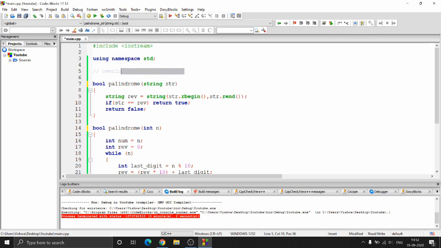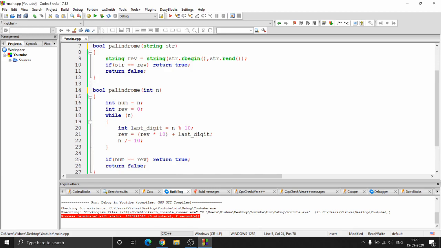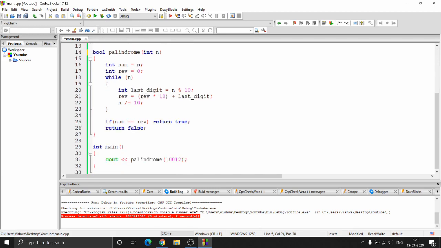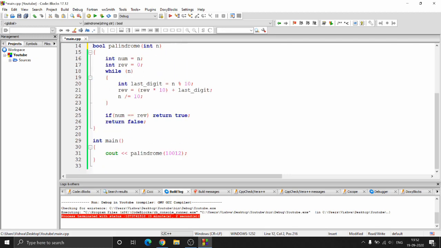So basically these two are the same thing. All right, overloading or overriding just mean that you are using the same function with different parameter lists and different definitions. But overriding is used when you're overloading a function in different classes. When you overload a function from a base class inside a child class, that is known as overriding. And if you overload the same function inside the base class itself, that is overloading. So that is the only difference between overloading and overriding, or else both are the same concept.